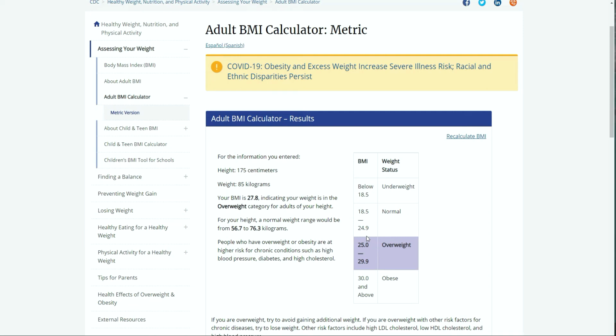Now what would be normal? If the BMI was under 25, that would be normal. Now if the BMI is below 18.5, that would be underweight. And as you can see here, if it is above 30, it is obese. So we see here 4 categories: underweight, normal, overweight, and obese. Alright, now we will see how it is calculated.